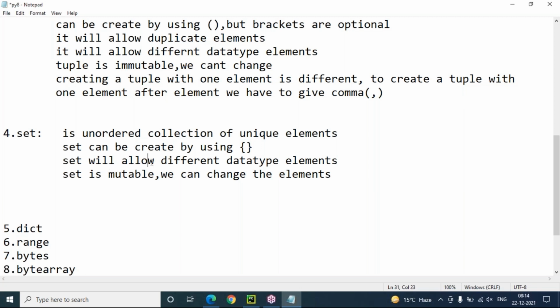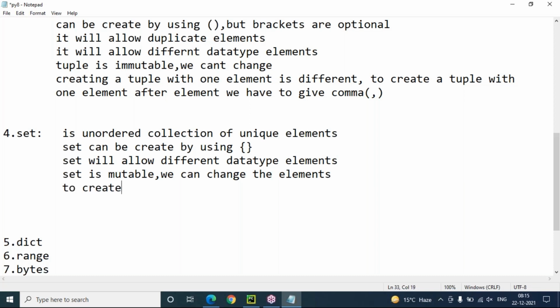And set will allow different data type elements. Means we can include in a set collection integers, characters, strings, float values. And set is mutable, means we can modify the set elements at any point of time. We can change the elements. Mutable object is set only. And one more thing, if you want to create an empty set, we should not use empty curly brackets.